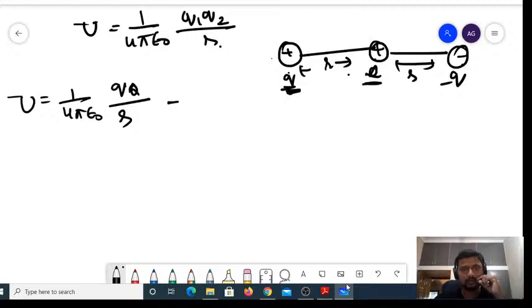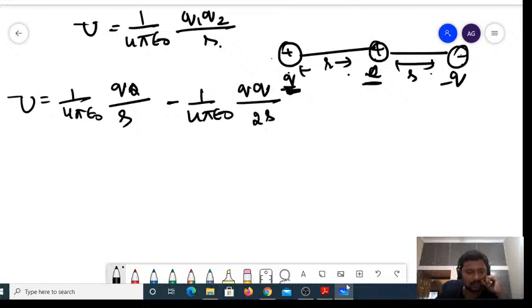Both are negative, because this charge is minus, so it is 1 divided by 4 pi epsilon naught into q divided by 2r, because the distance between them is 2r. Similarly, minus 1 divided by 4 pi epsilon naught into q divided by r, right?